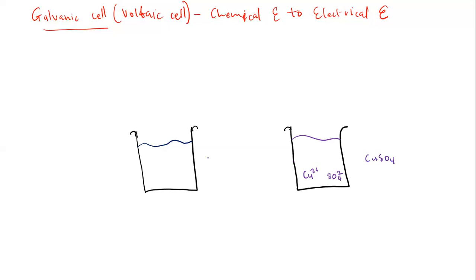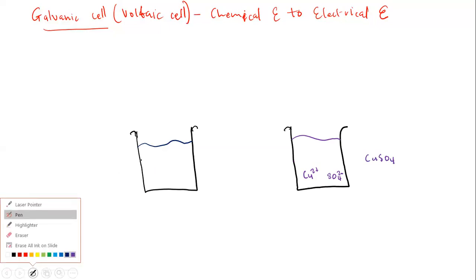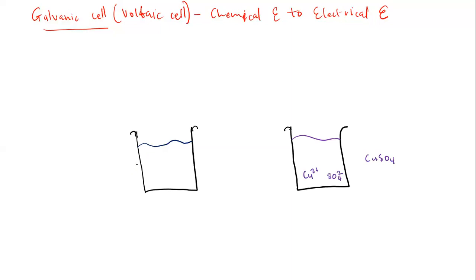Now let's go back to that other solution. Say in this solution we have zinc sulfate. This is an ionic compound. It will dissociate into its ions. So in this solution we're going to have Zn2+, and therefore we're going to have SO4 2- once again in this solution.